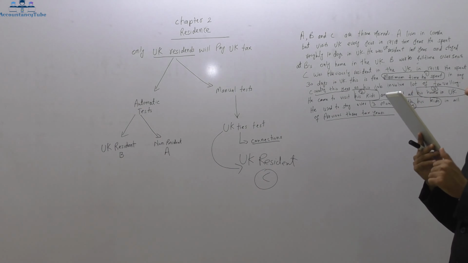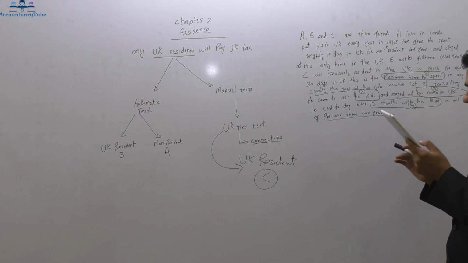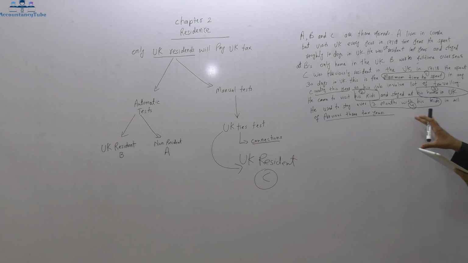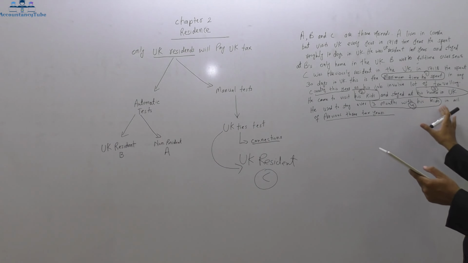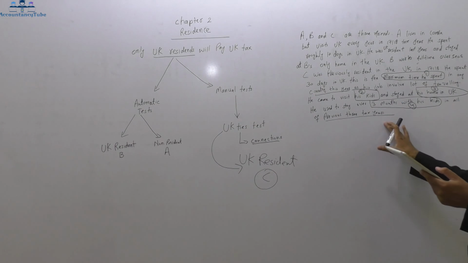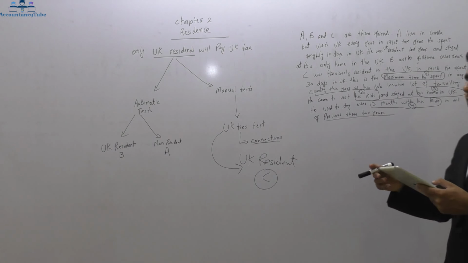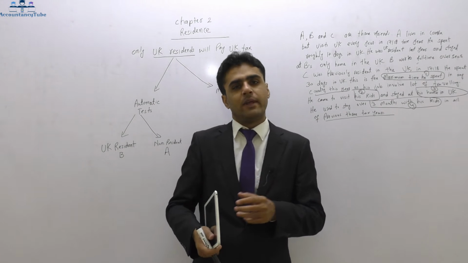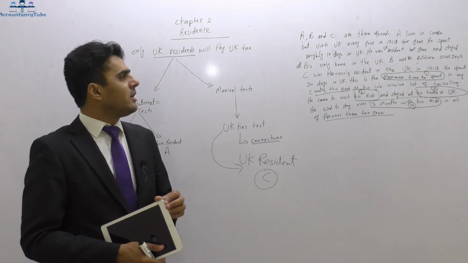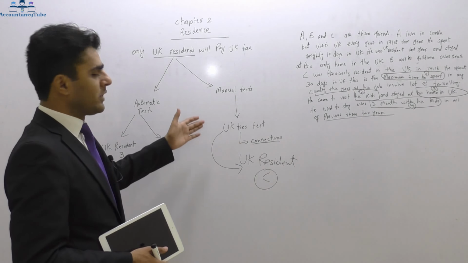Being in the UK for more than 90 days in either of the previous 2 tax years, he spent over 3 months, so that is another tie. And last one, spending more time in the UK than in any other country in the tax year. He spent more time in the UK because his job requires a lot of traveling. He's a busy man. So C is resident with the help of UK ties.